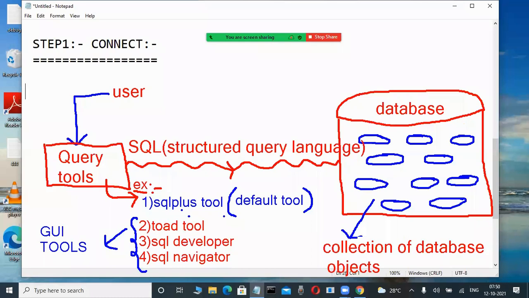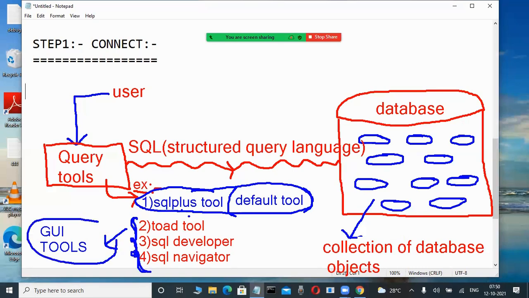Now, what is connect in Oracle? Before performing any operations in the Oracle database, the user first connects to the database by using a client tool. Whenever we install the Oracle software, a default tool is automatically created. What is the default tool? SQL Plus is the default tool. If you want to use other tools, you have to load them: Toad, SQL Developer, SQL Navigator. These are explicit tools. They are not provided, but you load them yourself.